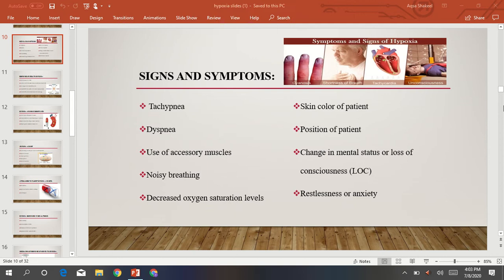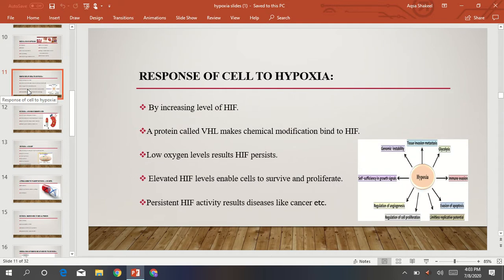Okay, next is the response of cell to hypoxia. How the cells respond to the hypoxic condition.